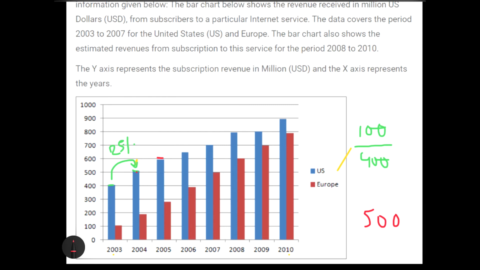Now 600, that is the new value, minus the old value, which is 500, would equal 100. So the change is 100 upon the old value, which is 500, which gives us 1 by 5 into 100, that is 20% change. So the change from 2004 to 2005 is 20% change.